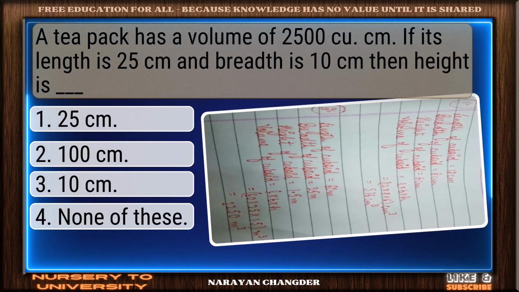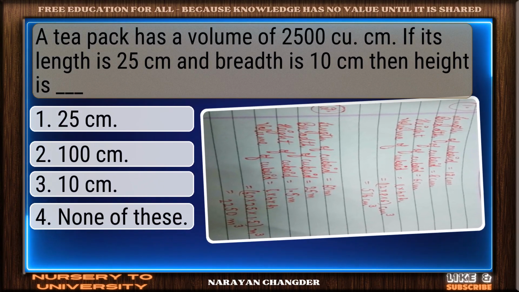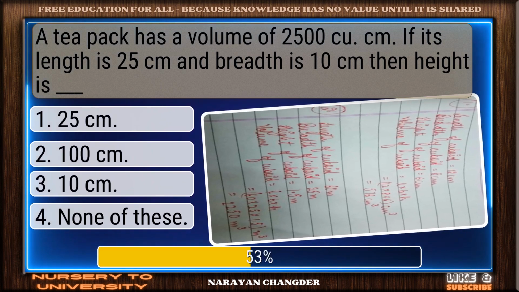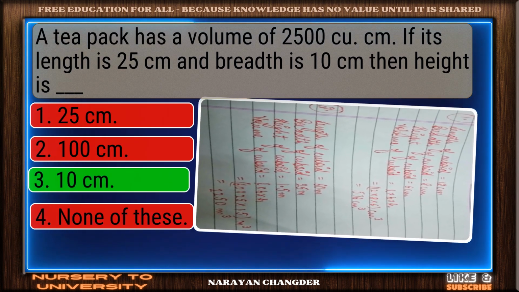A tea pack has a volume of 2500 cm. If its length is 25 cm and breadth is 10 cm, then height is dash. Correct. 10 cm is the right answer.